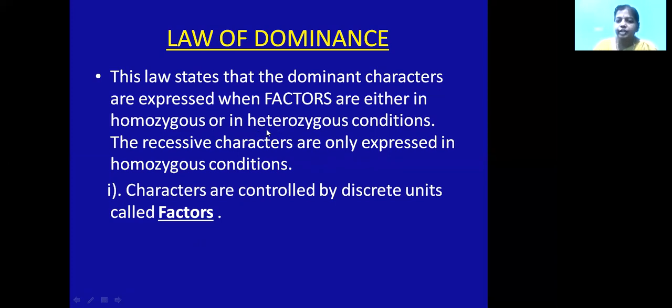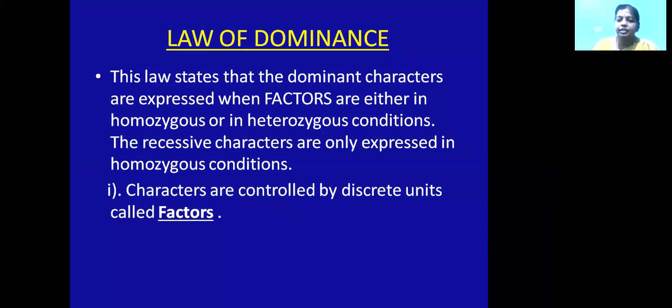The heterozygous character is expressed in the F1 generation, but the recessive character is not expressed. For example, if you cross pure tall, capital T capital T, with pure dwarf, small t small t, we get a heterozygote, capital T small t. We will not get the character of small t. That means the recessive nature is suppressed and the dominant nature is expressed. The recessive nature is expressed only when it is in homozygous condition, that is, small t and small t. In the heterozygous condition, the recessive allele is not at all expressed.